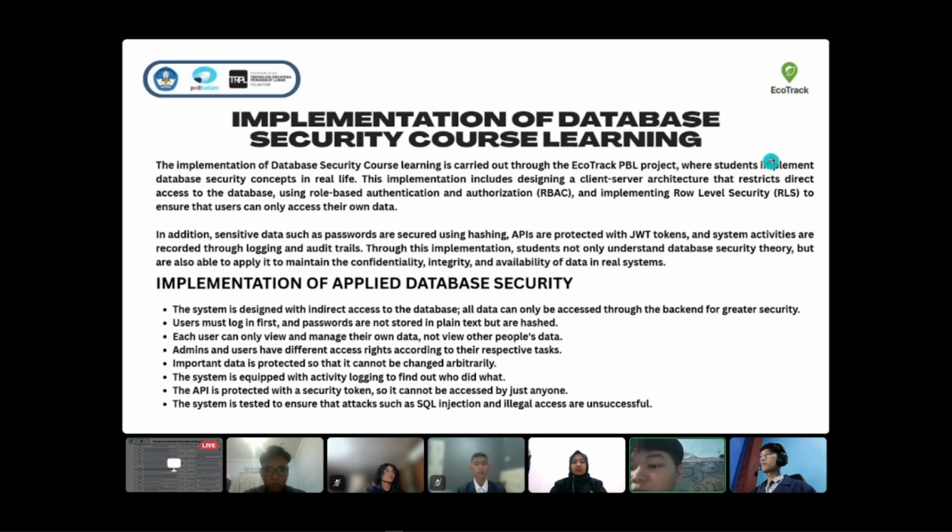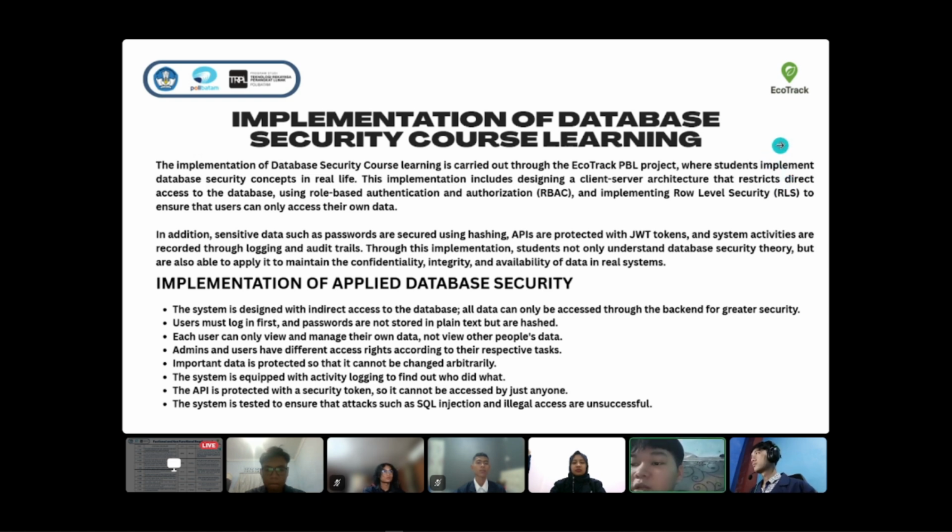The system is equipped with an activity log to find out who did what. The API is protected with a secure token, so it cannot be accessed by just anyone. The system is tested to ensure attacks such as SQL injection and illegal access are unsuccessful.